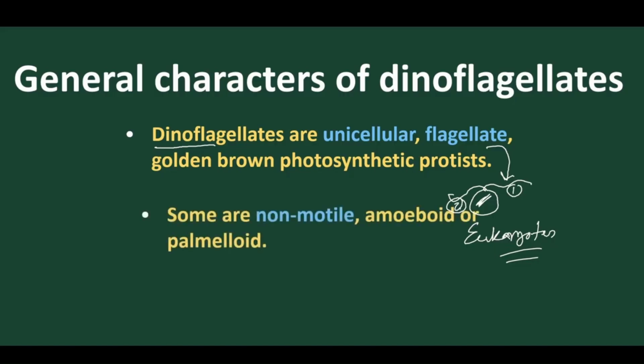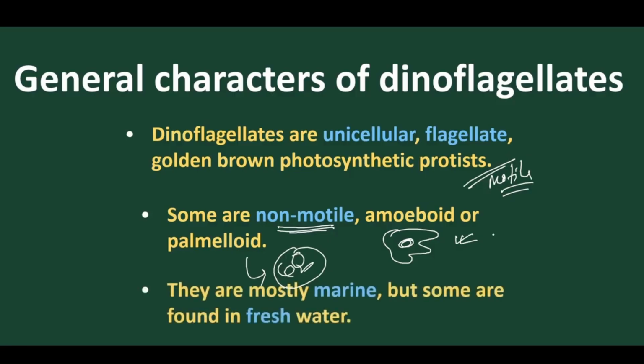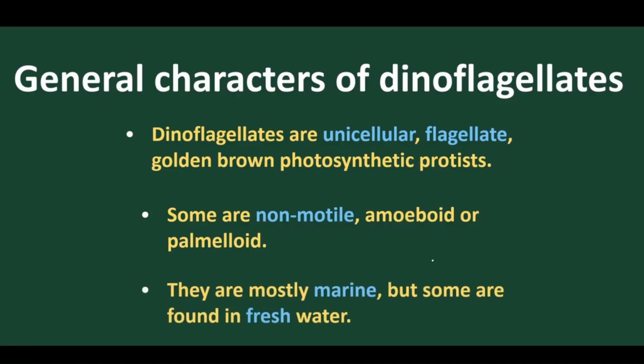And normally in some, the mode of locomotion is non-motile. When it is non-motile, the mode of locomotion will be amoeboid type, or they move in groups, which is called palmelloid type. Mostly the locomotion is motile due to flagella. But in some groups, a different mode of locomotion is present, like amoeboid type or palmelloid type. And as we have discussed, they are mostly marine, but very few are freshwater in nature.